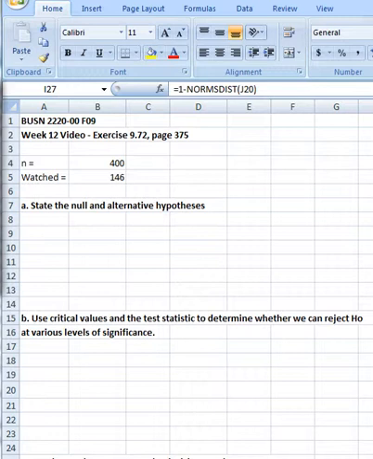Okay, so they went out and took a sample. They asked 400 people if they watched the show. 146 of them said yes. The question is, did they improve viewership, or is it still stuck at 25%?